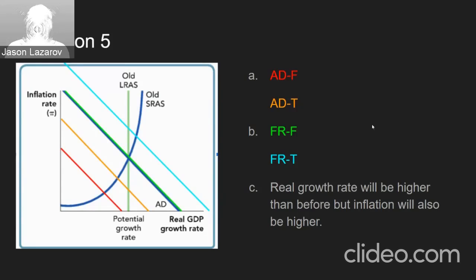And for B, it states what would happen if the Fed responds with a 10% increase in money growth. That would be an FRF, response to the false AD, shown in green, and an FRT, response to the true AD, in cyan. And for part C, real growth rate will be higher than before, but inflation will also be higher.